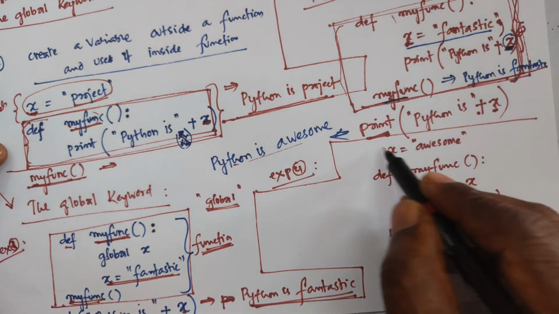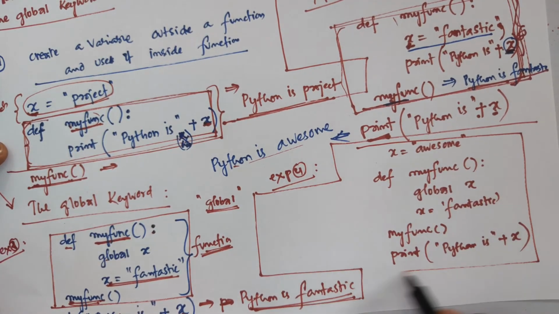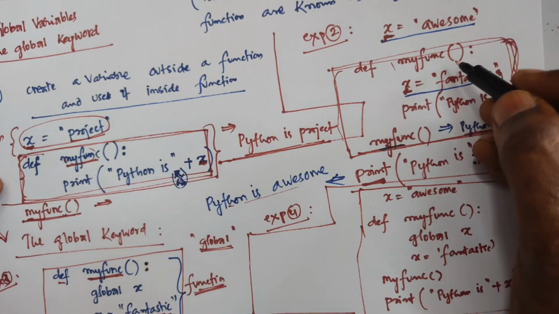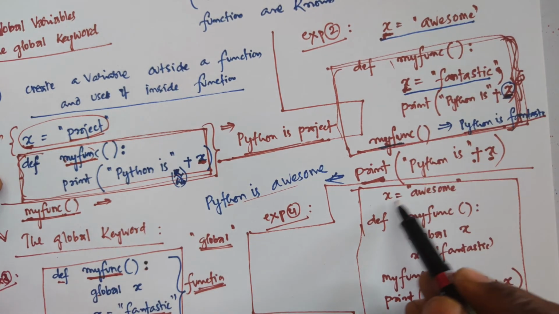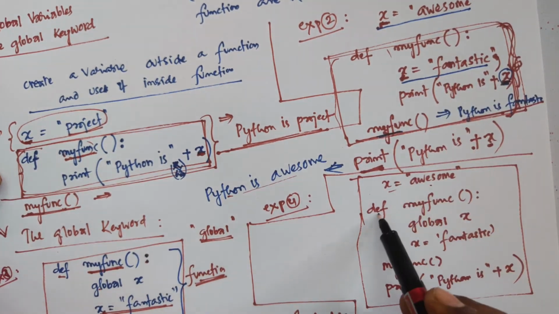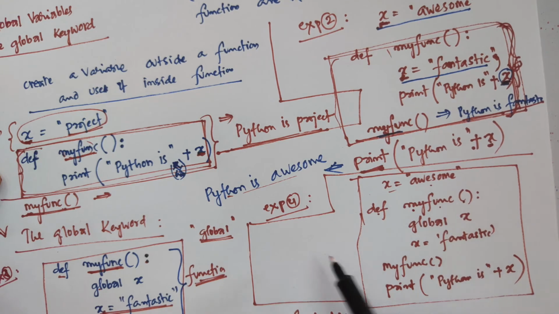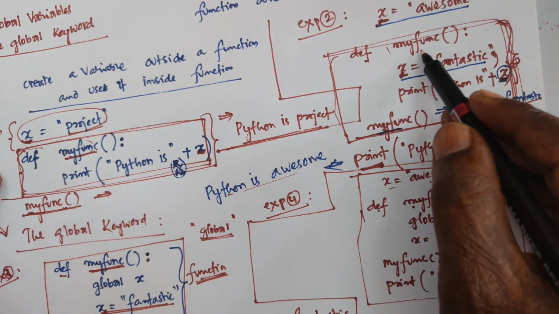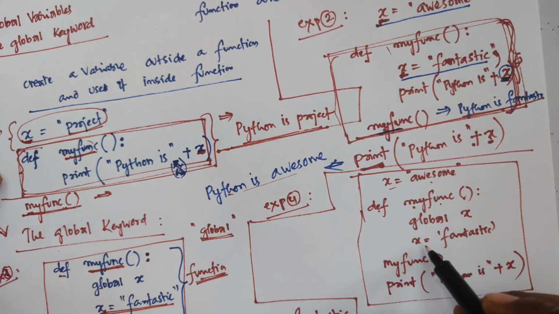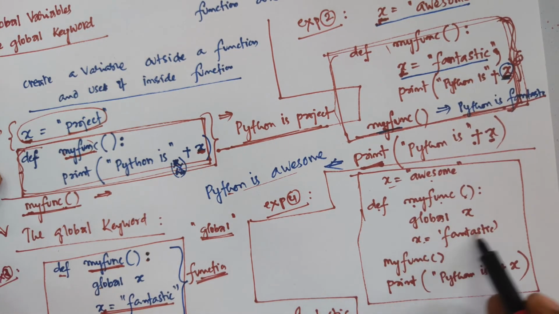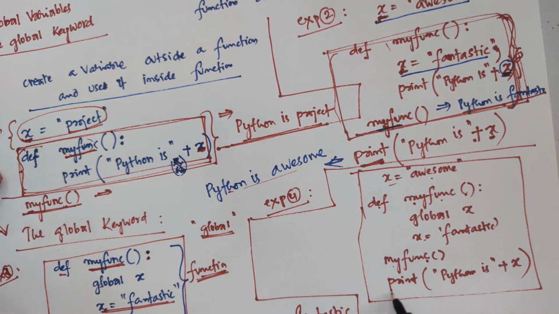So this program is very similar to the previous one. Here x is equal to awesome, and the definition of my function has x equal to fantastic, then my function is called, and print Python is x.